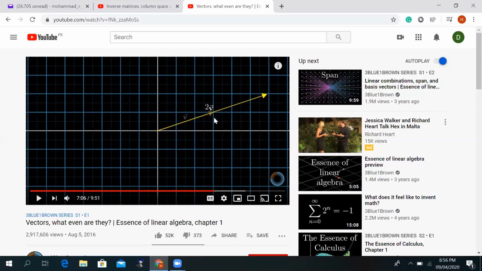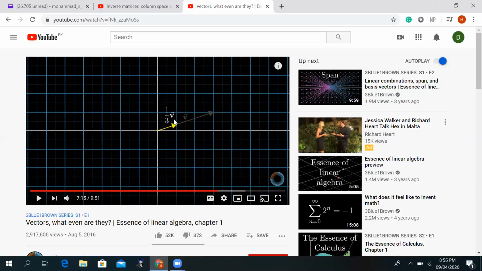When you multiply by a number, it extends the vector in the same direction. It does not change the direction; the only thing it does is extend the length of the vector. But keep in mind, the vector has to start from the origin if it has to be in the linear algebra domain.